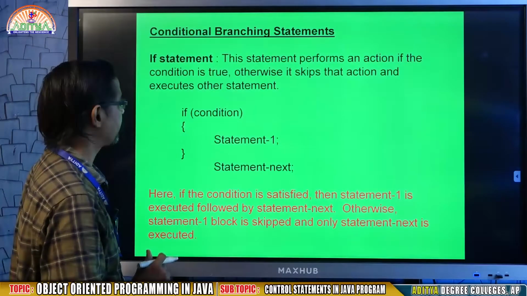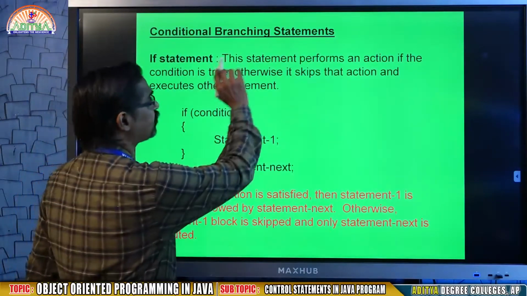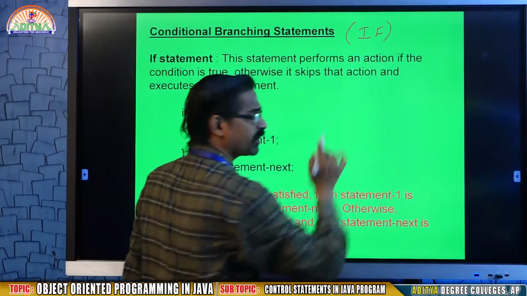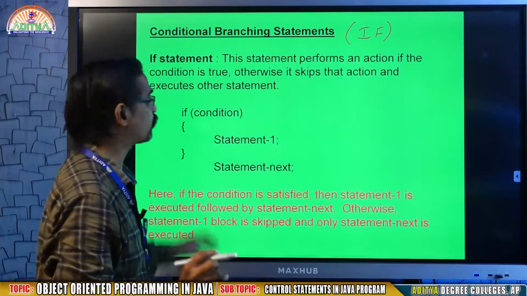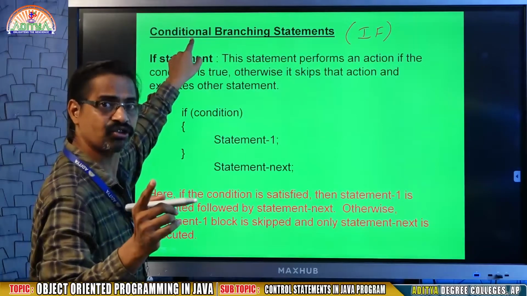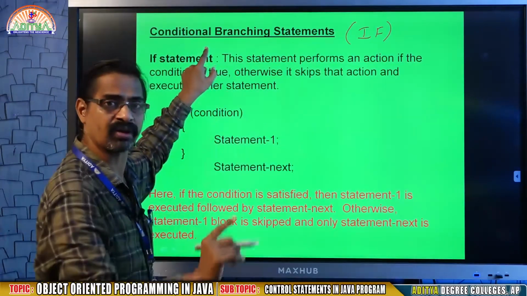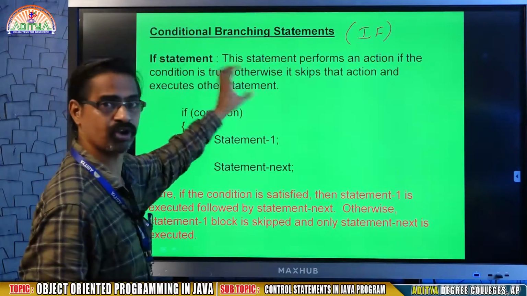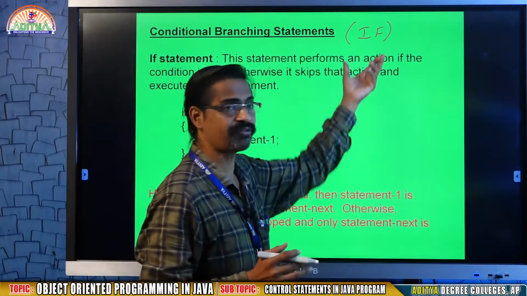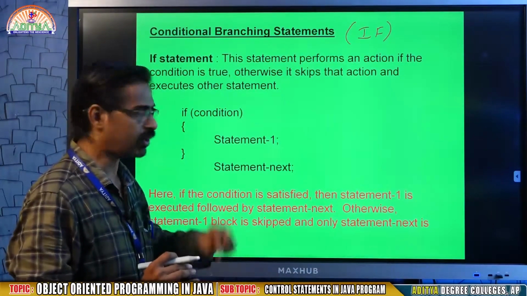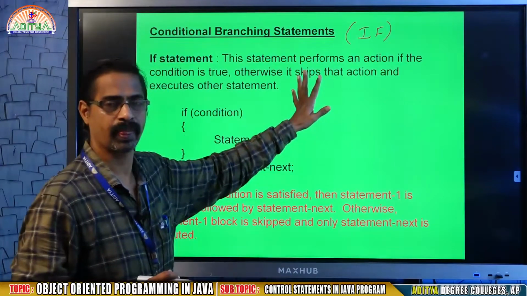We simply say conditional branching statement, because if is the example of conditional branching. In case you have a question, explain conditional branching statement. There is a condition; if the condition is true, it executes one block, otherwise it executes another block. That is possible with the help of if and switch. Both belong to conditional statements.